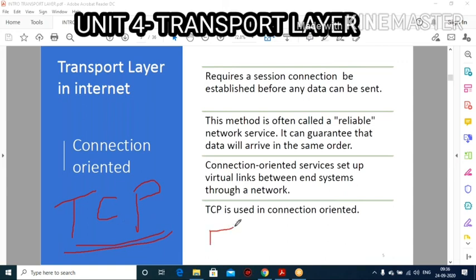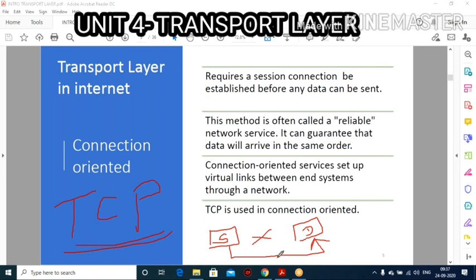The source machine has a transport layer and the destination machine has a transport layer, and I want to send data from here to here. In connectionless there is no connection between source and destination. A connectionless transport layer reads each segment as an independent packet and delivers it to the transport layer in the destination machine.